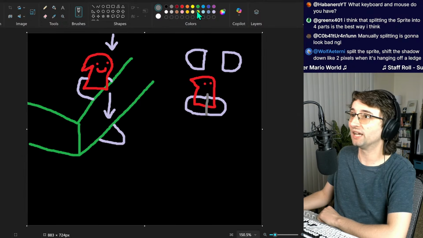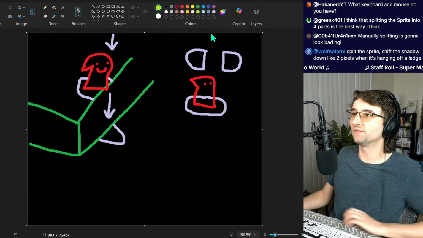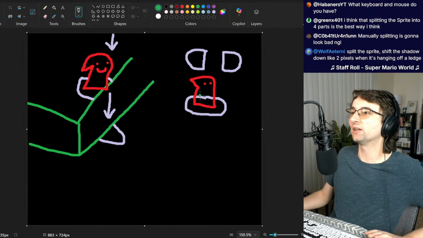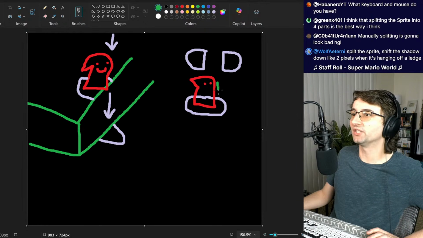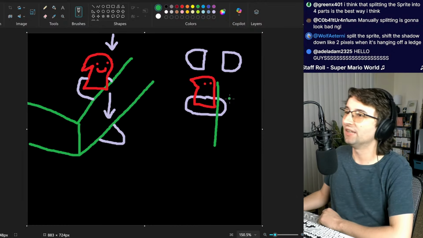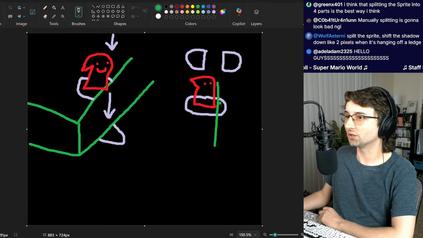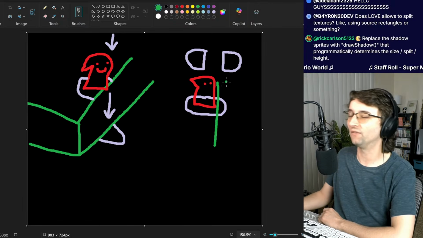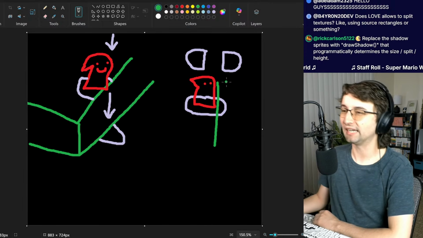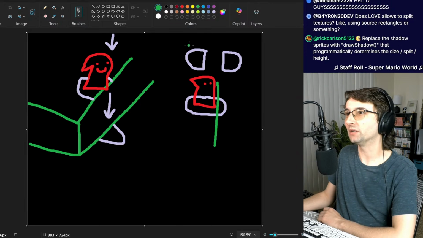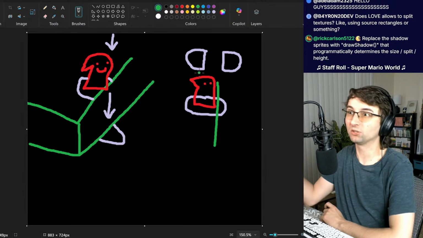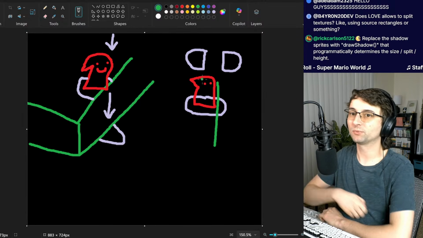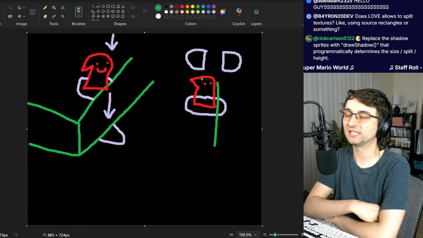But then the problem with that is, what happens if the ledge itself isn't directly halfway down? What if you're standing only part way off the ledge, like right here, and then only this sliver of the shadow should be sent down? It shouldn't be the whole half. So like that person was saying, maybe you could split it into very thin strips, maybe pixel by pixel even, because this is a pixel art game. Split the sprite, shift the shadow down like 2 pixels when it's hanging out the edge.